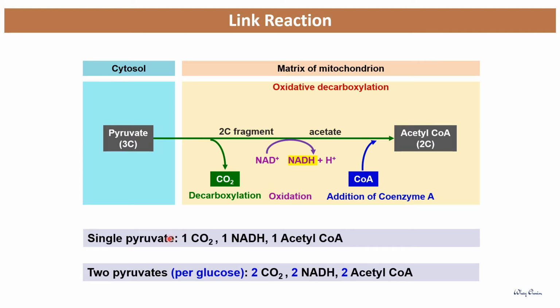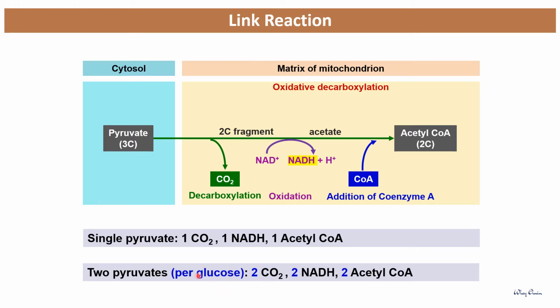So from one pyruvate, it will release one carbon dioxide from decarboxylation and form one NADH through oxidation, and finally produce one acetyl-CoA, which is a two carbon molecule, after the addition of coenzyme A. But for the glycolysis process, we always begin with one glucose.